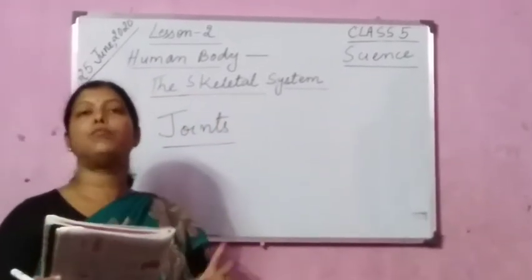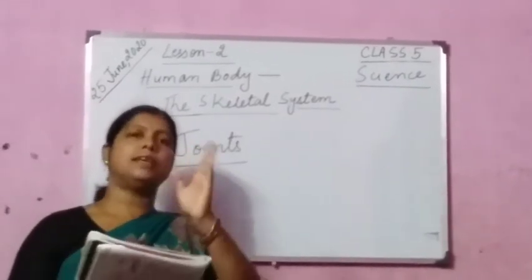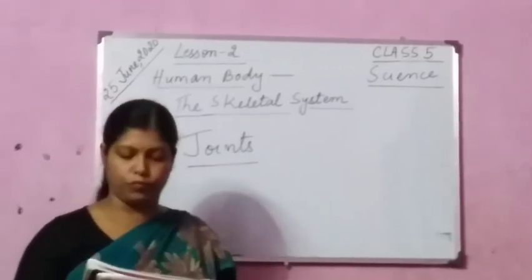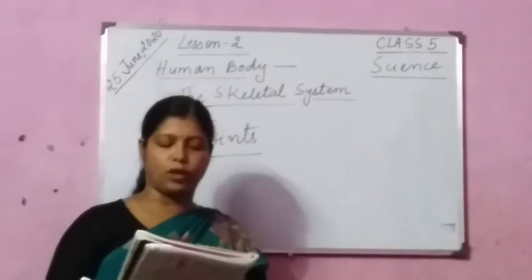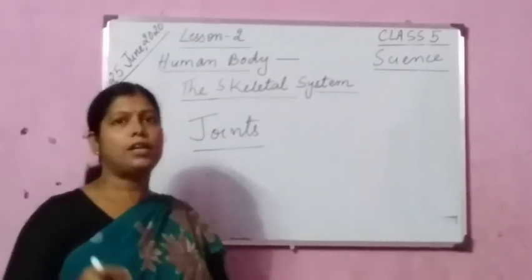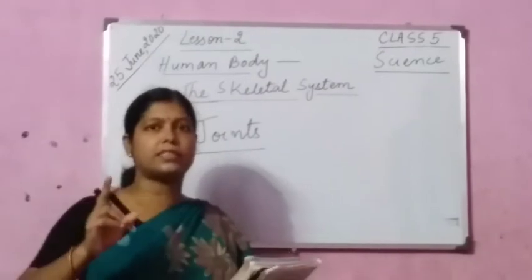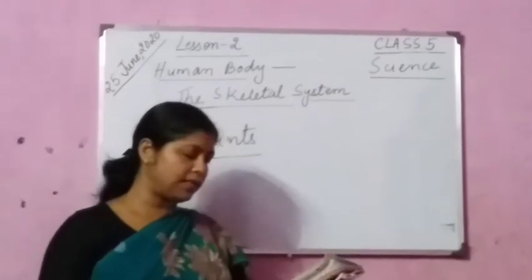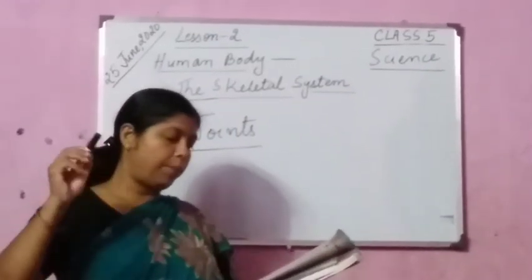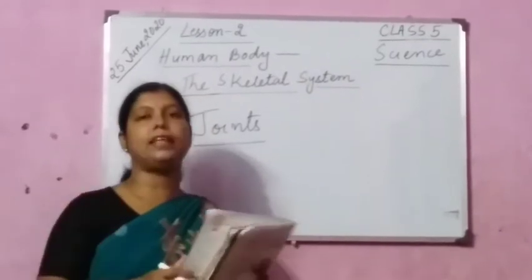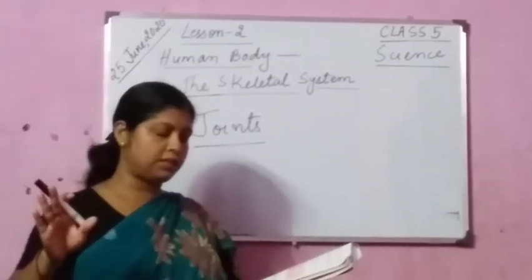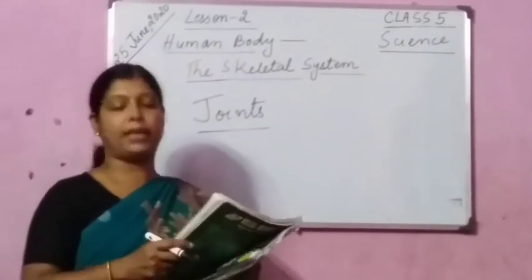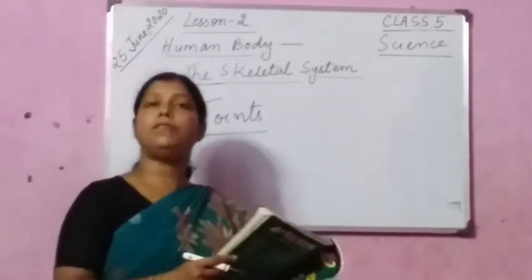Now you see types of joints. Joints are of two types, movable and immovable. Some joints are movable. Some joints are immovable, which cannot move. Most of the joints are movable except the joints in the tooth socket and in the skull. There are four types of movable joints: the hinge joint, the ball and socket joint, the pivot joint and the gliding joint. Now one by one we are going to discuss.